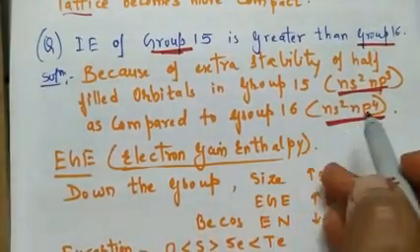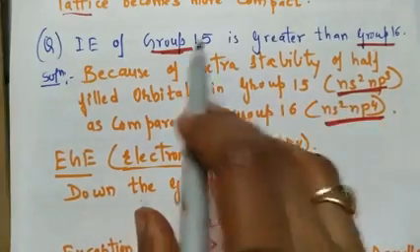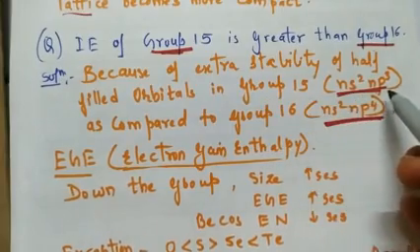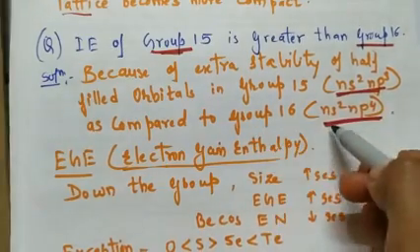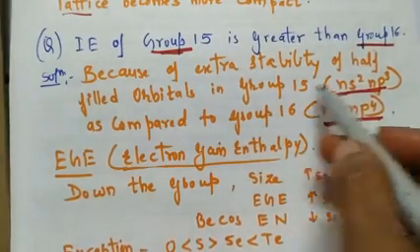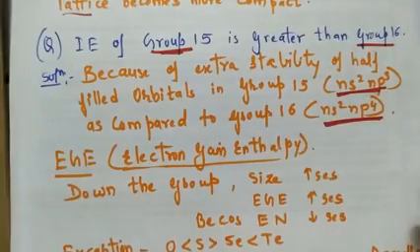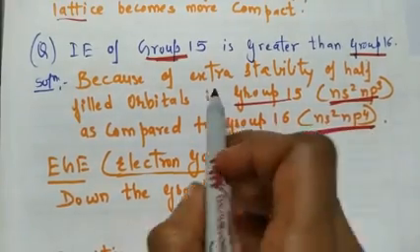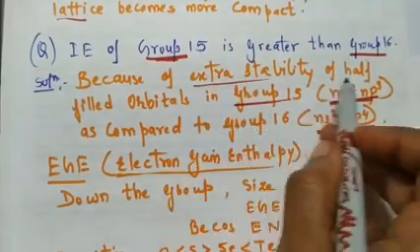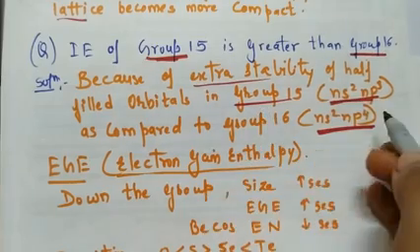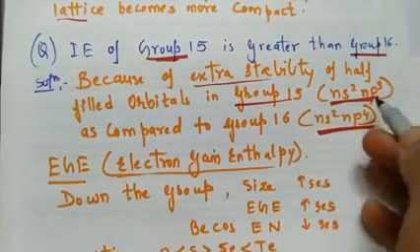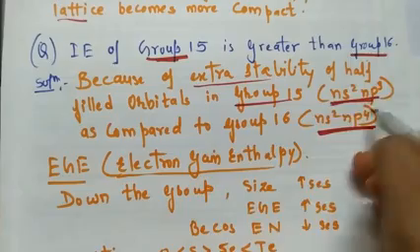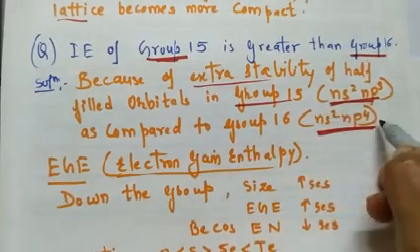One of the major reasons is the group itself: group 15 is ns2 np3, and group 16 is ns2 np4, right? This is the nitrogen family, this is the oxygen family. The major reason is the extra stability of half-filled orbitals in group 15, right? It is half filled, np3, since a completely filled one would be np6, and half of 6 is 3. So therefore it is ns2 np3 as compared to group 16, that is ns2 np4.